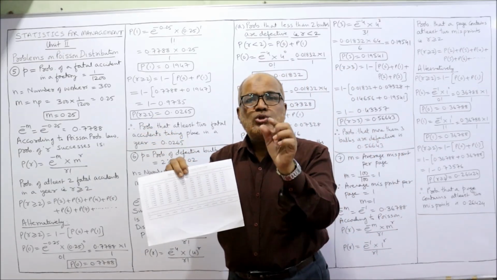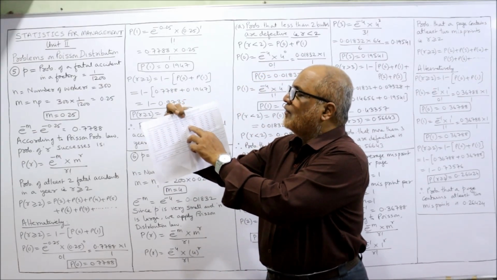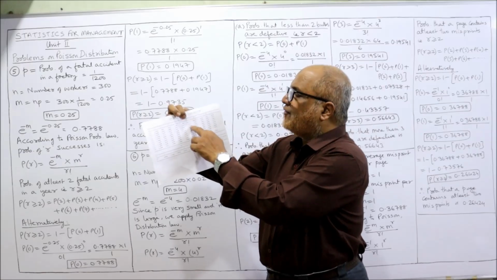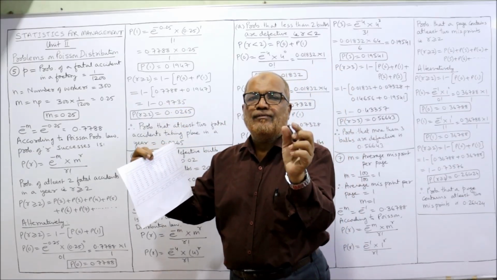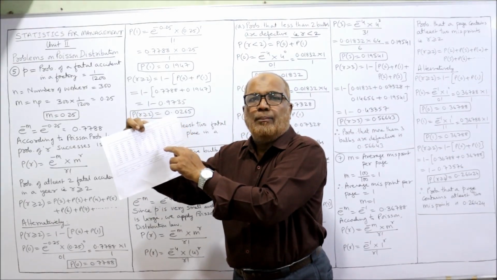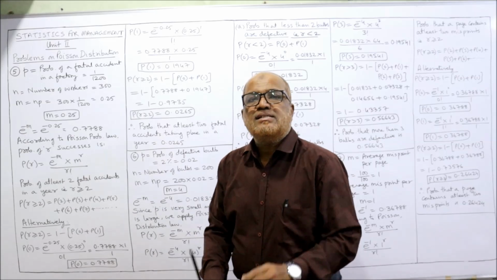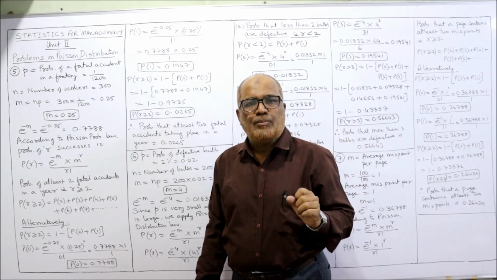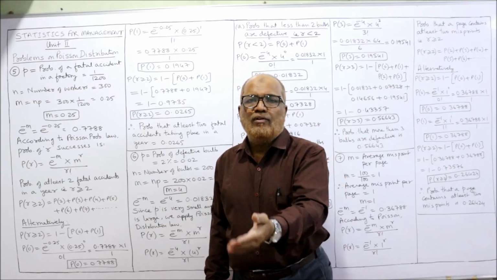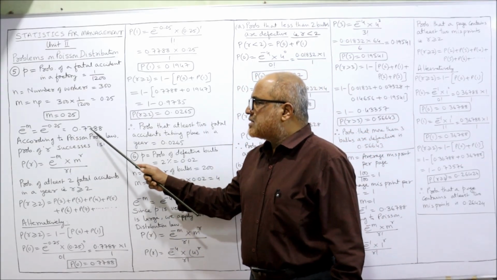Now, 0.25. The 0.2 row under 5. So against 0.2 under 5, because it is 0.25, 0.2 row and 5 column, you will find 0.7788. I'll provide this table in the link under my description, so you can take a printout of this table value. Or else in every textbook you will find the e to the power of minus m Poisson distribution table value. So 0.7788.